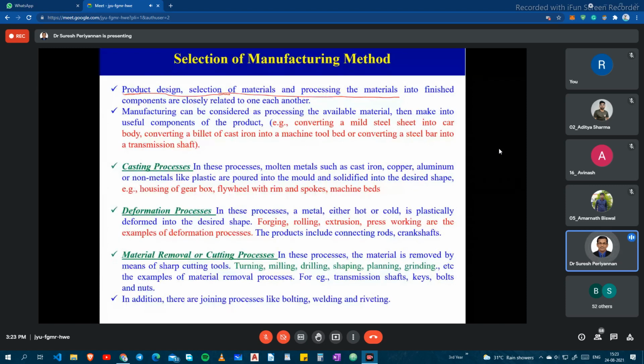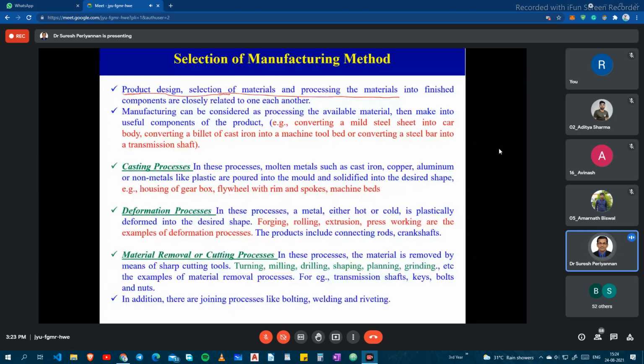Here, the casting process. For example, if I have already designed gears and would like to make the product now, then I can go for the casting process. I have to make a cavity like my designed component, the gear. Then I pour molten metal, or plastic or non-metals, into the cavity, and the final step follows. Flywheels, spokes, and machine beds we can make by the casting process.